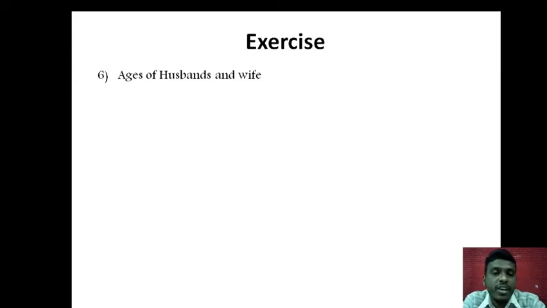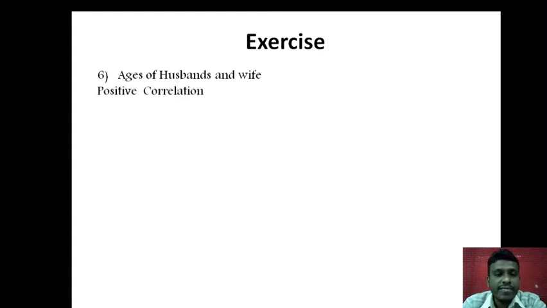Husband's age is 60, husband's age is 26, husband's age is 40, wife's age will be something. So if we gather this data, is there a relationship between age of husband and age of wife? Yes, there is. As husband's ages are increasing, the wife's age is also increasing, hence they follow a positive correlation.